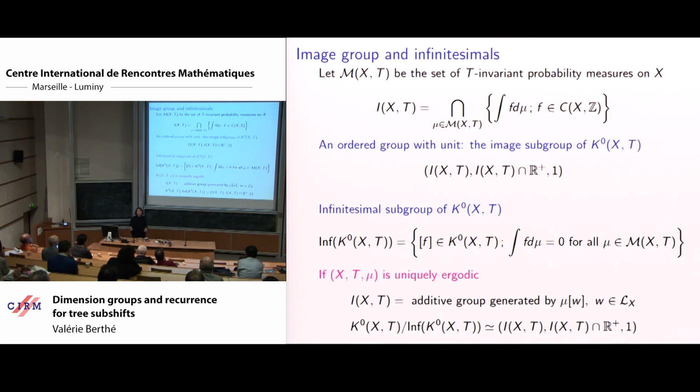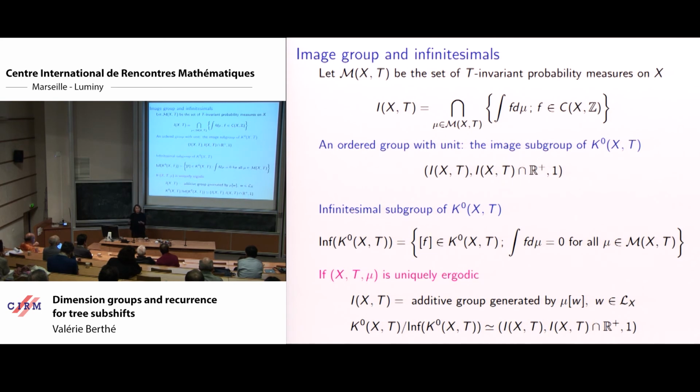And the image subgroup is just, in fact, the additive group generated by frequencies of factors. I use implicitly the result that says that if you have the integral of some function with respect to a measure, there exists a clopen set that realizes this.